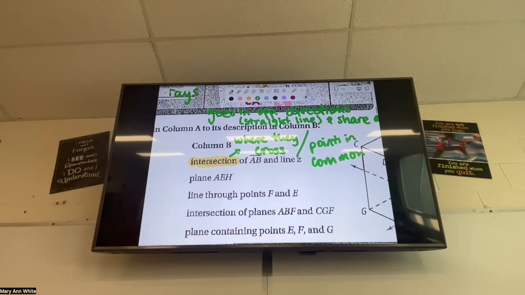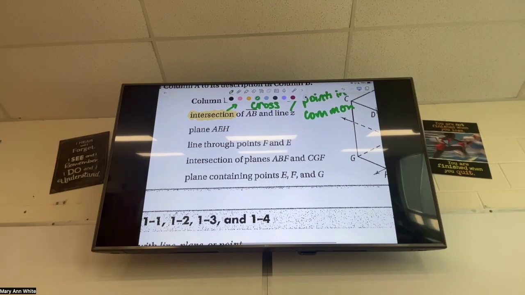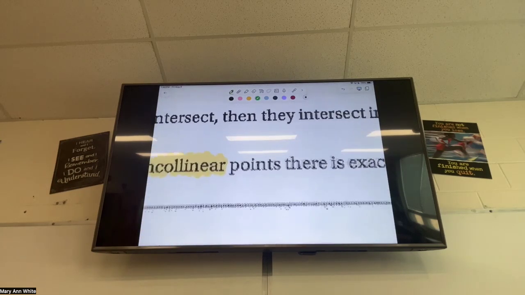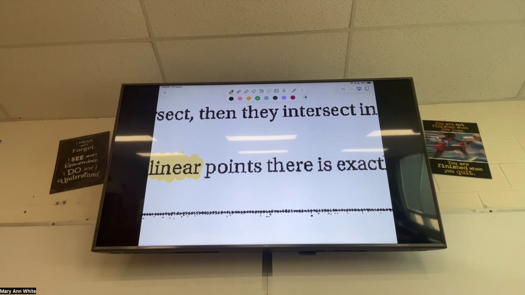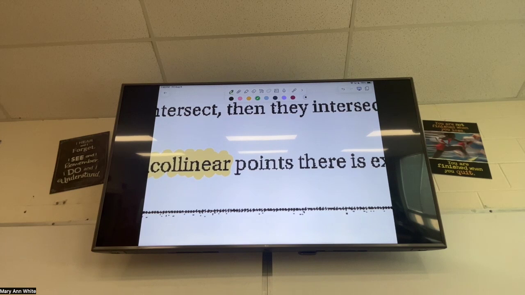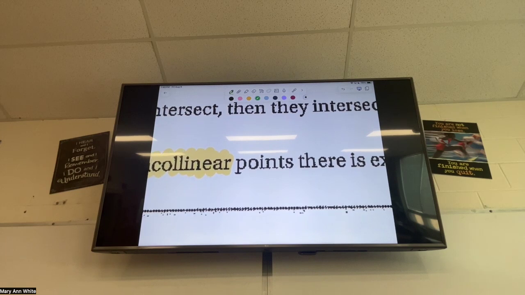Now I've got one more vocab word. We gotta go all the way to the bottom. You guys ready for that last one? Okay. This one we're gonna break apart. It says non-collinear. Okay, let's start with linear. What does linear mean? A line. Good. What about collinear? What do we call a coworker?